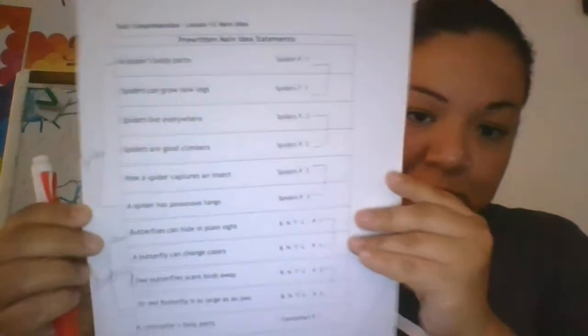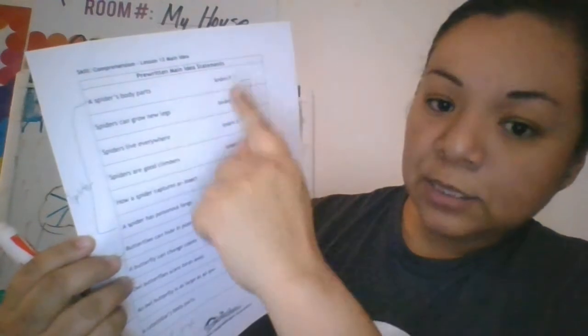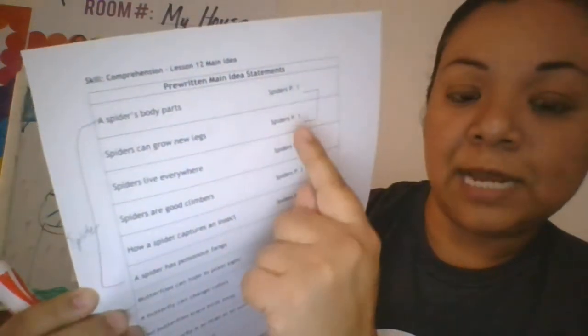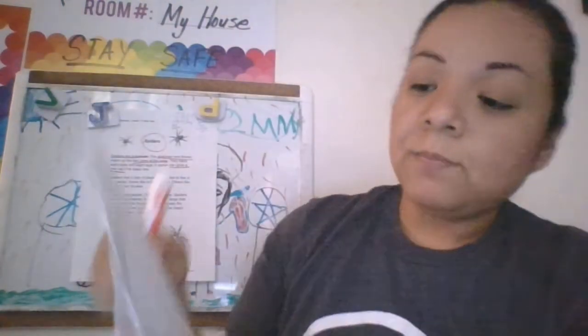Okay, so now you're going to grab your statements, the ones with the little lines, and it says right here, your main idea statements. We're only going to look at the ones that say spiders, and only the ones that say P1, because that is paragraph 1. So my 2 for paragraph 1 are these 2.